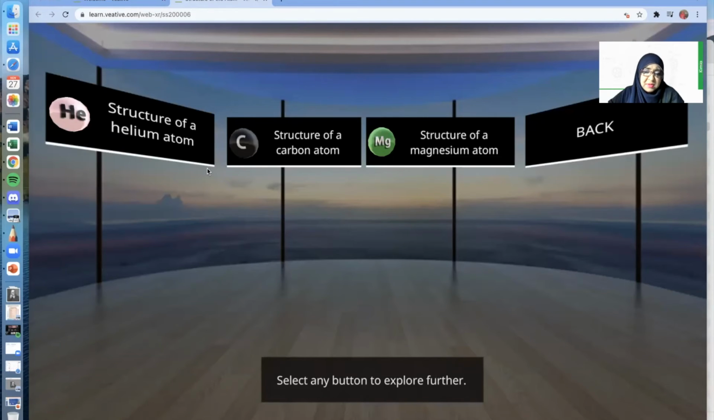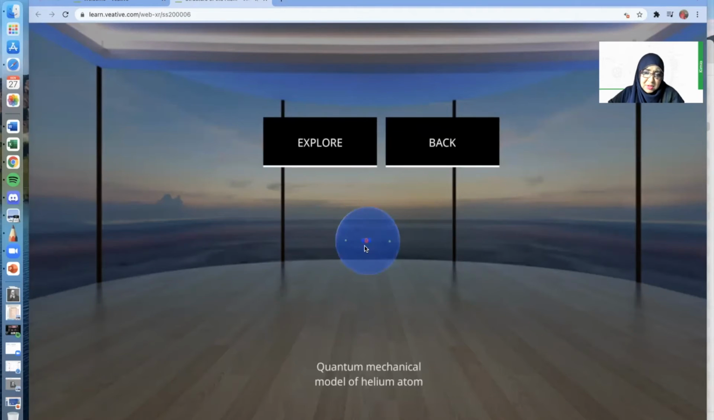Okay, it's the same thing. We're going to look into the structure of the helium atom. You can see here, it's still spherical in shape. You can see the movement of the electrons. You can still see the positively charged nucleus. But if we explore,